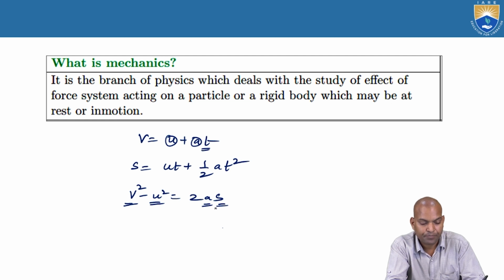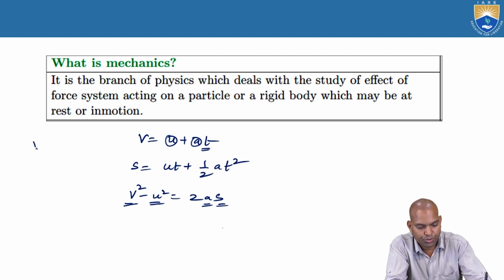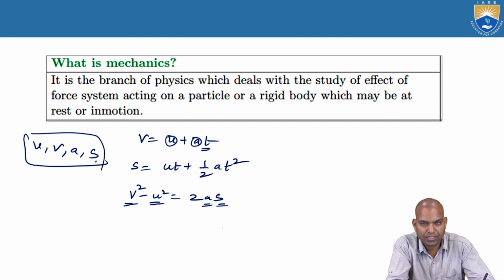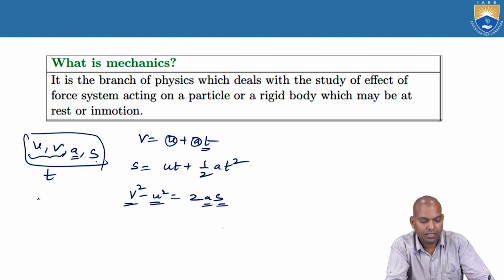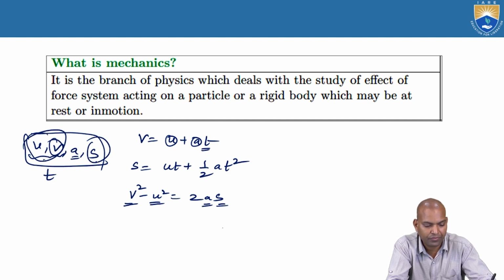Now, if you consider the variables U, V, A and S, these are the four things. S is the displacement, V and U come under the category of velocity, and A is the acceleration. One more is the time. So there are four: displacement S, velocity, acceleration and time.